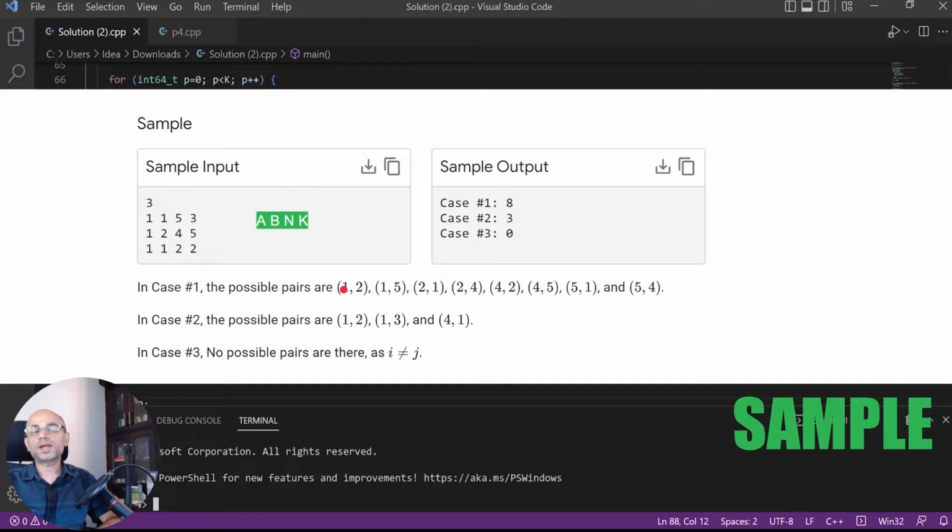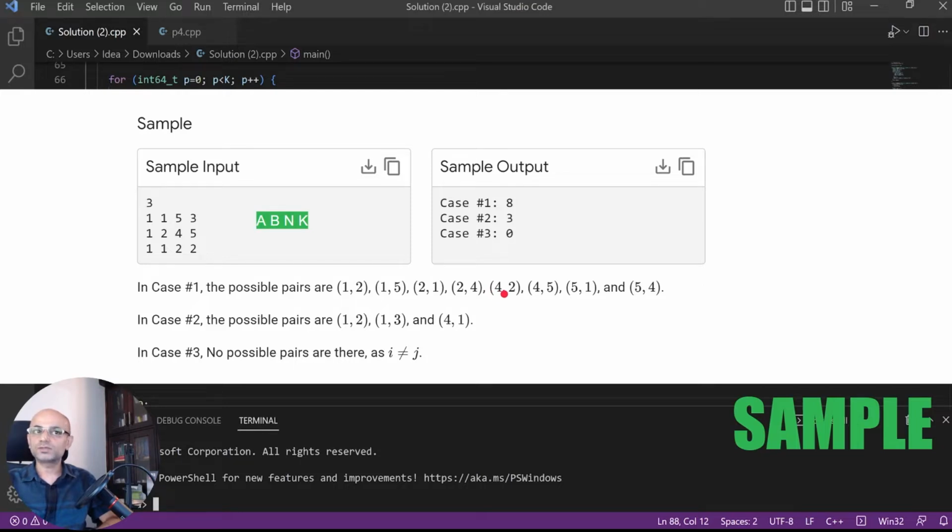If you start with 1 and 1, which is 1 plus 1, 2, it is not divisible by 3. Next is 1 plus 2, 3, divisible by 3, so this is in the final answer. 1 plus 3, 4, not divisible by 3. 1 plus 5, 6, divisible by 3, so it is in the answer. 2 plus 1 is 3, it is included in the answer because it is divisible by 3. Then 2 plus 2 is 4, no. 2 plus 3 is 5, no. 2 plus 4 is 6, yes, in the answer. 2 plus 5 is 7, no.